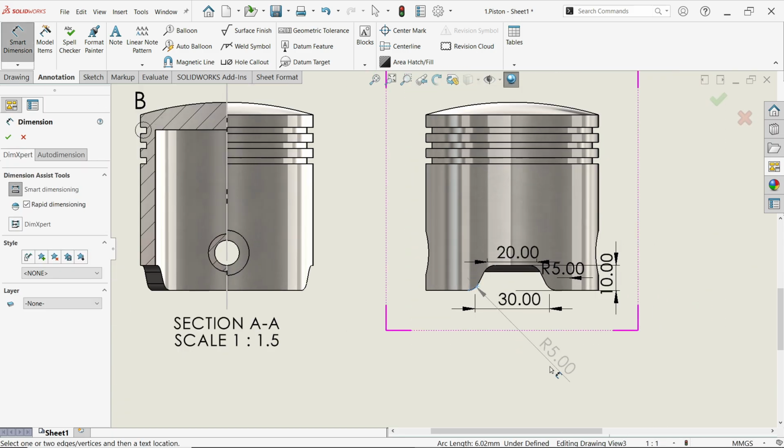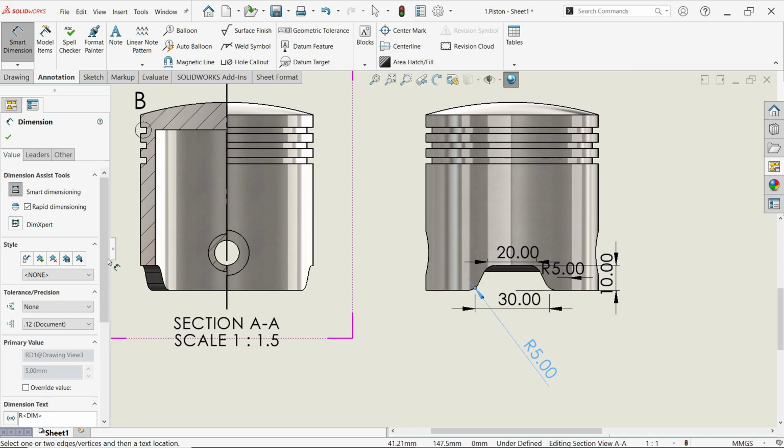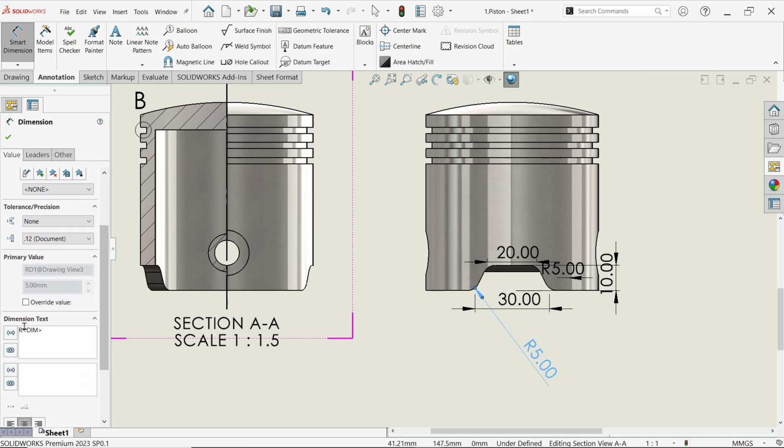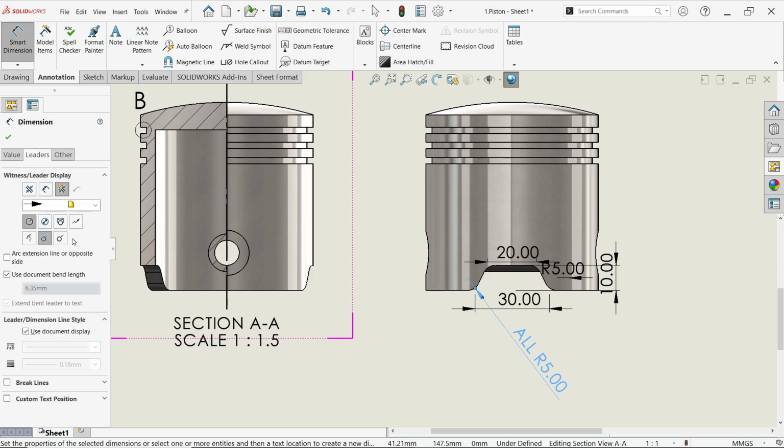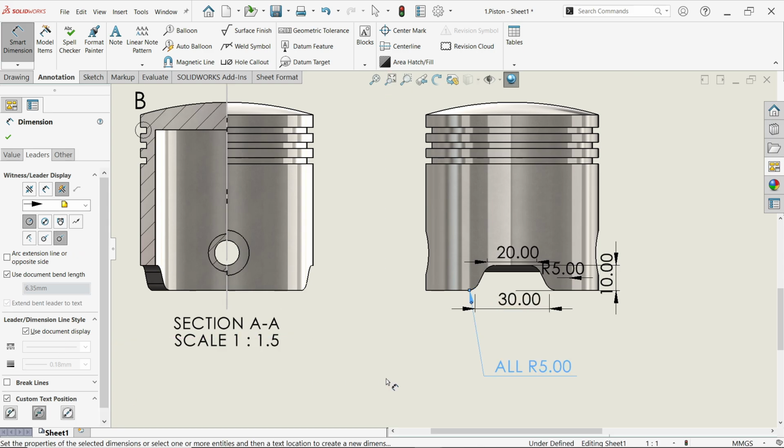Now I am going to apply. Okay, here come down. If you want to write anything, go to dimension text, all, leader. Here you will see open leader, so you don't need so many arrows.